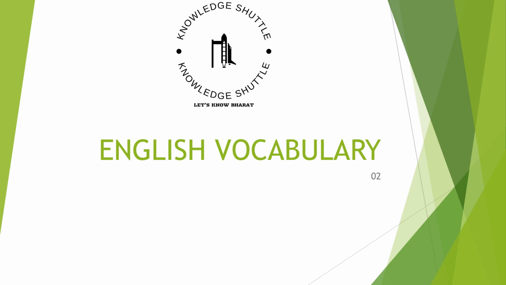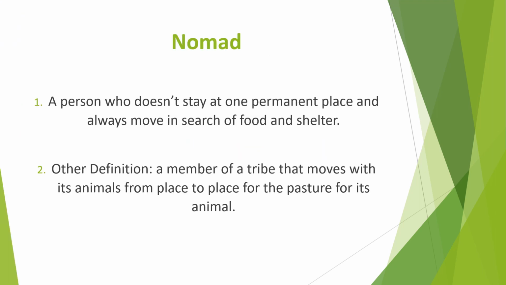So this is the second part of our vocabulary, and let us see what lies ahead. The first word of the day is nomad. Guys, nomad in Hindi we call Banjara. Banjara people are a tribe. They are part of a tribe, and a nomad is any person who does not stay at one permanent place and always moves from place to place in search of food and shelter. Like I told you about migrants, guys, migrants are one of the organized people, but nomads are not organized.